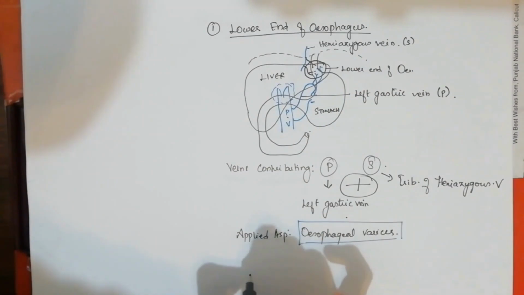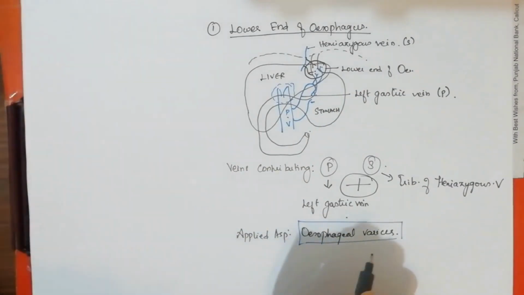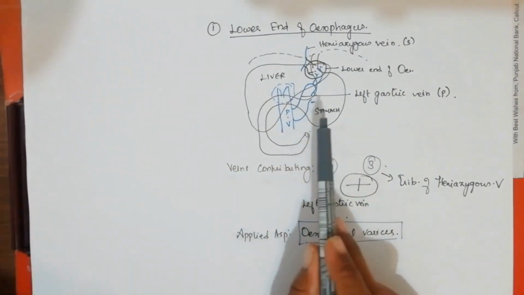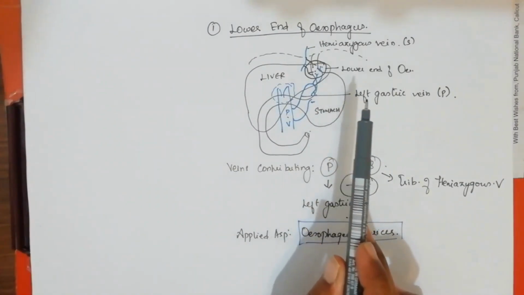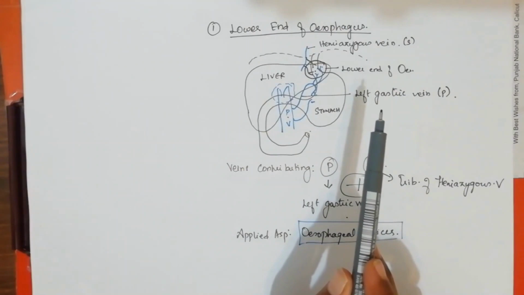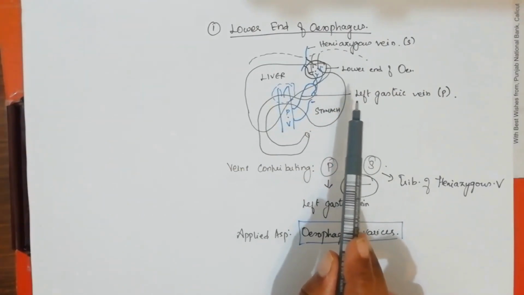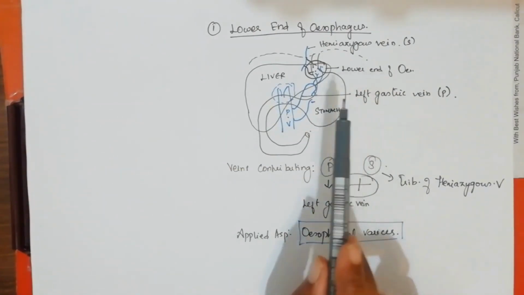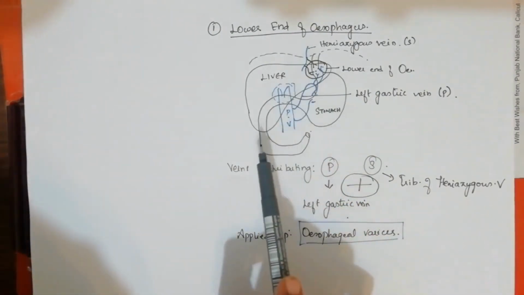Talking about the applied aspect, we have a condition called esophageal varices. If the portal vein gets obstructed in this region, it will cause a breakdown in the vascular supply. The walls of the veins will get broken or ruptured, which will cause vomiting of blood, that is, hematemesis, due to the portal obstruction happening in this region.